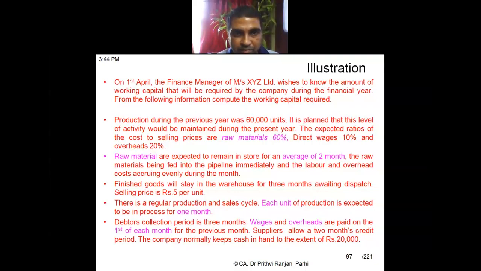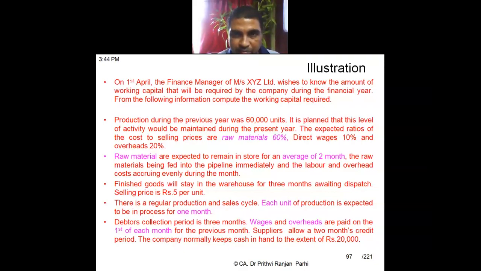Production during the previous year was 60,000 units, and it is planned that this level of activity would be maintained during the present year. That means the expected production this year is also 60,000 units. Keep on noting these things. Take a piece of paper and write down: production is 60,000 units.